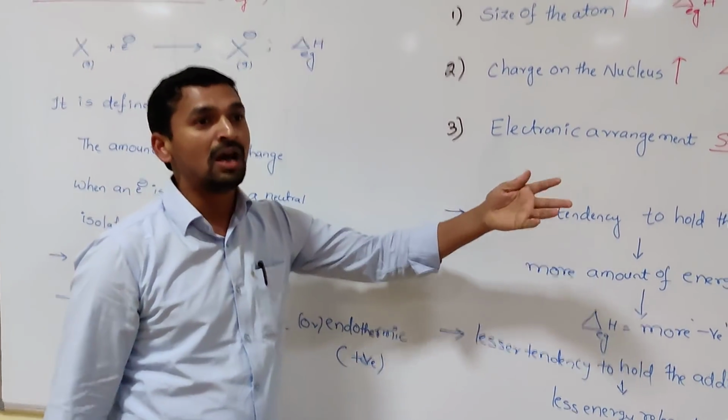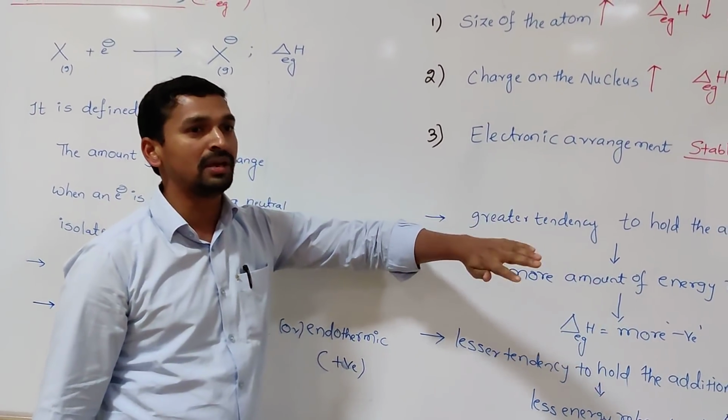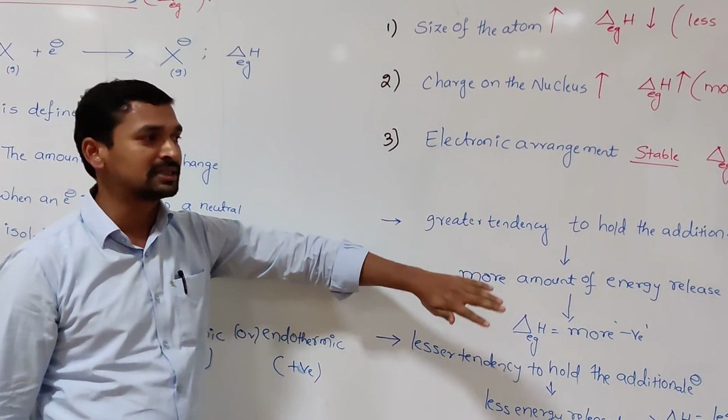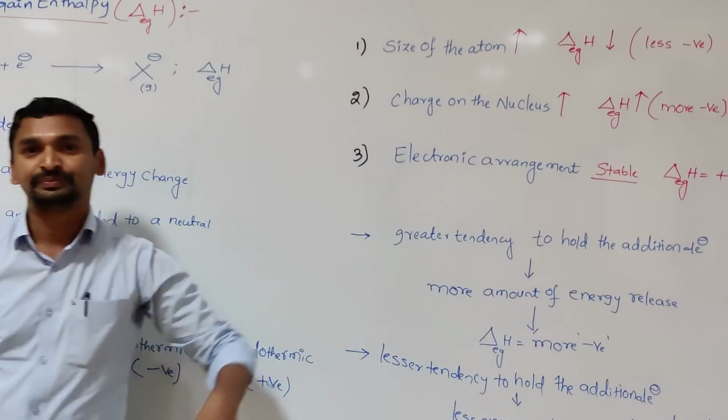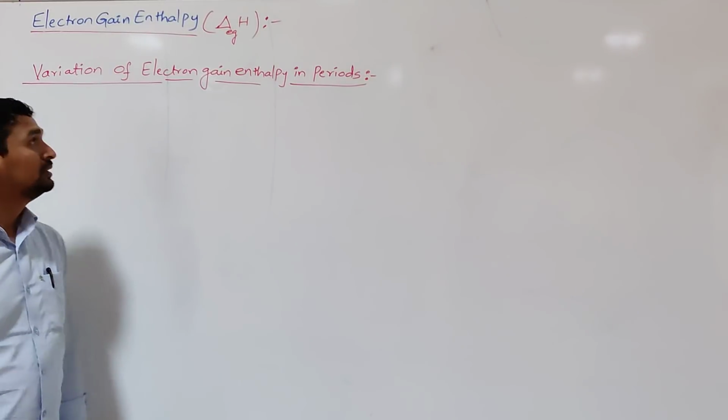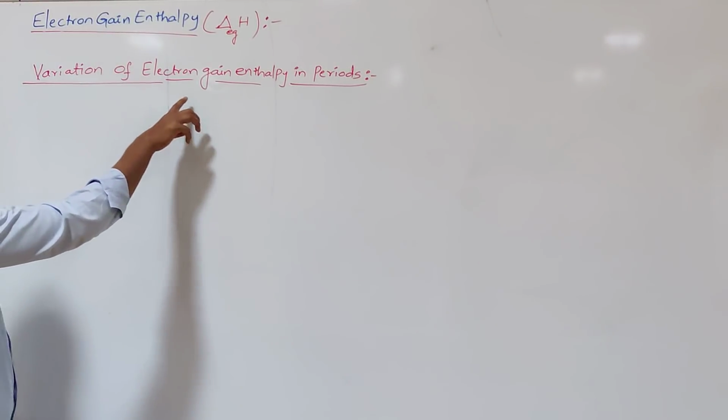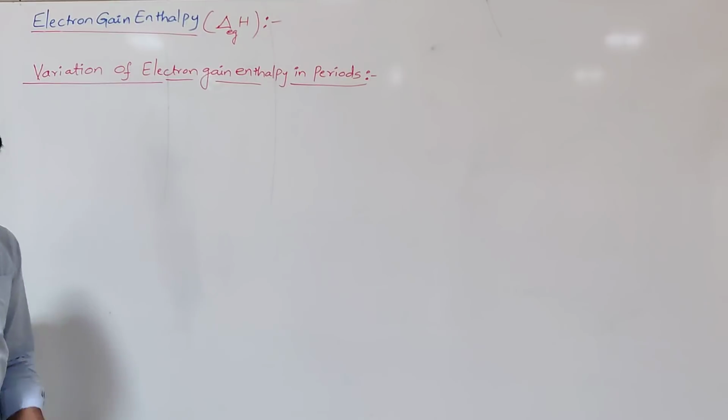Next we move towards how this electron gain enthalpy varies in periods and groups. So now, the variation of electron gain enthalpy in periods.